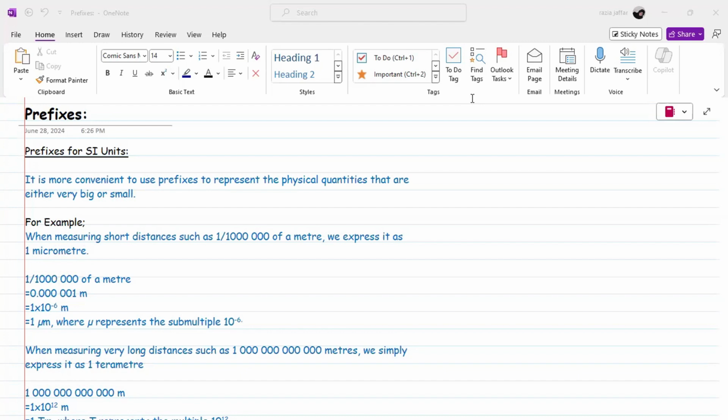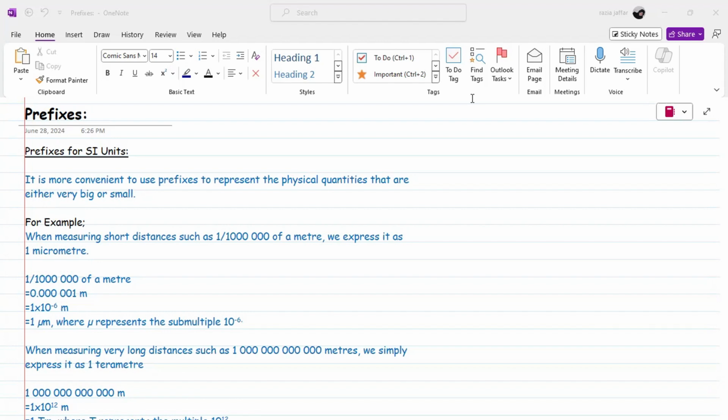First of all, I will tell you why we consider prefixes in our physical quantities. To represent physical quantities and the amount of them, we use numeric values. For example, if we are discussing the distance between any two points, sometimes we say 10 meters, sometimes 100 kilometers. If we discuss the distance between countries, the distance increases to very large values.